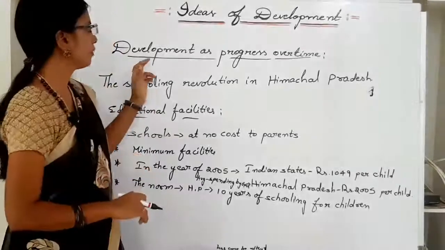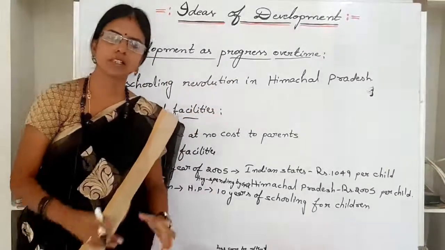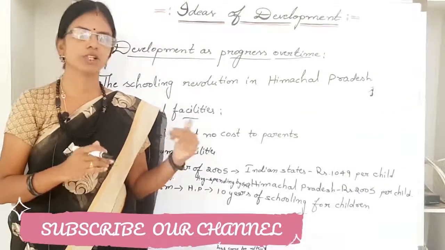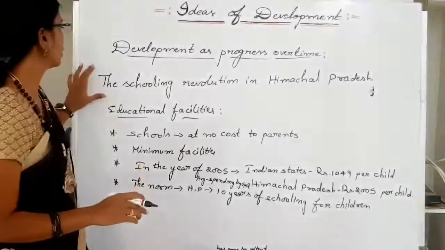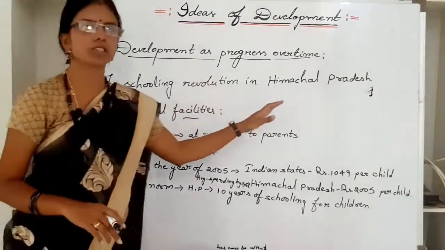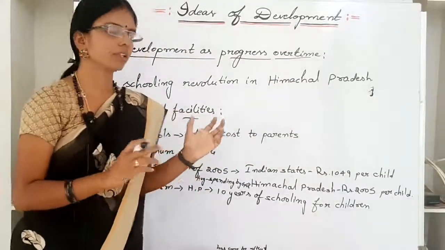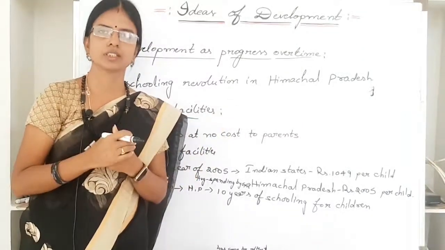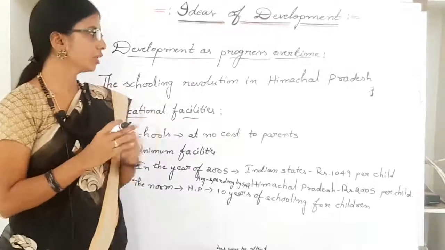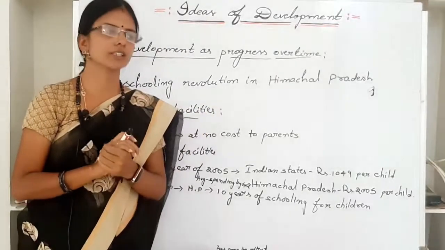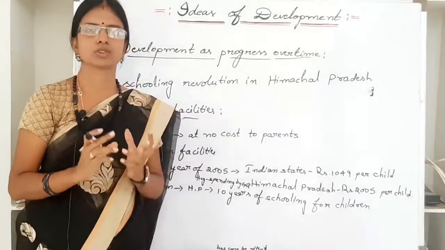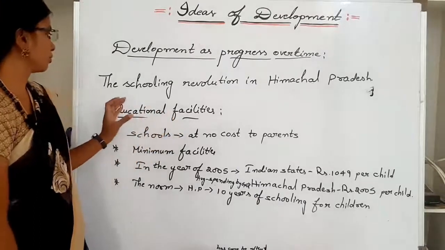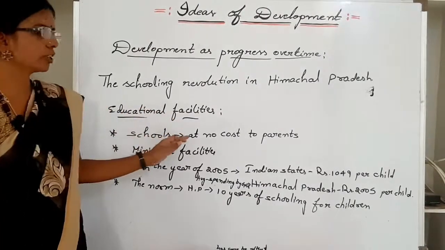Now let us see development as progress over time. Some countries are ahead of others in terms of human development indicators. A few were left behind. For example, let us see the schooling revolution in Himachal Pradesh. Himachal Pradesh has some interesting insight to offer, particularly how so many factors need to come together to make change possible. In the state of Himachal Pradesh, several steps have been taken to expand schools and education facilities. Some of the most important are schools at no cost to parents.